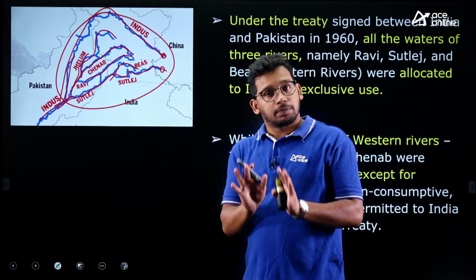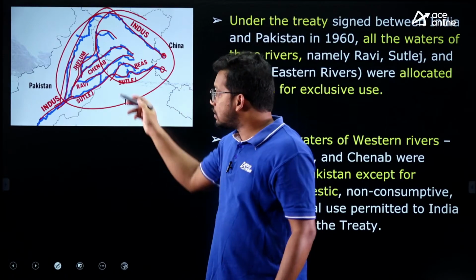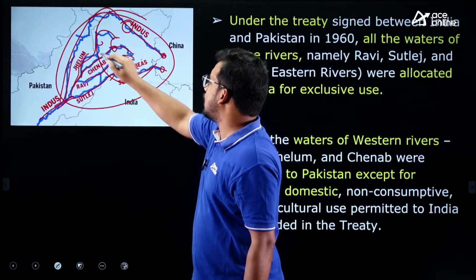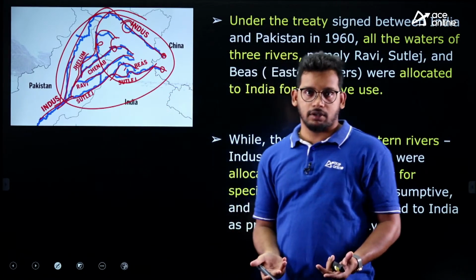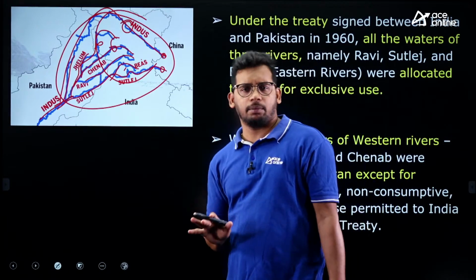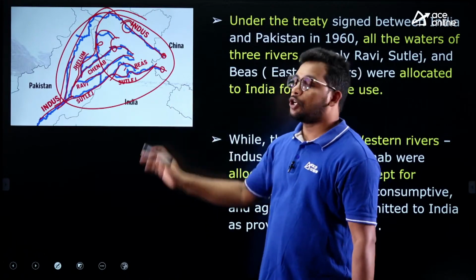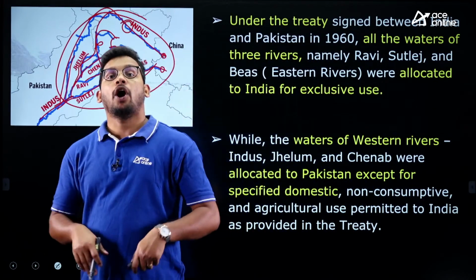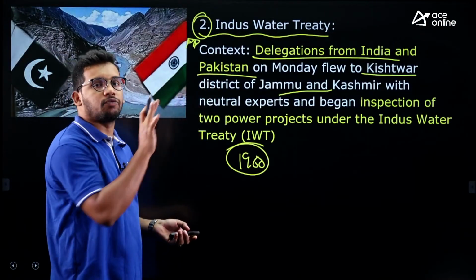So there may be a dispute, right? We are in the upper stream. That means only if we release this water, it may reach Pakistan. If we construct dams and commercial projects across these rivers, Pakistan may not receive any water, right? So ethically it is incorrect. Maybe legally yes, we can use it, but ethically this is not correct. That's why the two countries came together and signed an agreement, right? How to use these river systems. So that agreement is called the Indus Water Treaty.